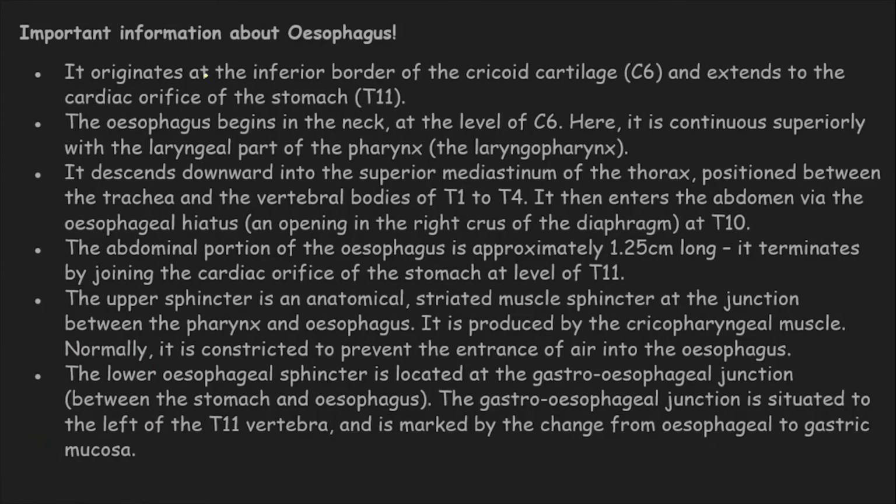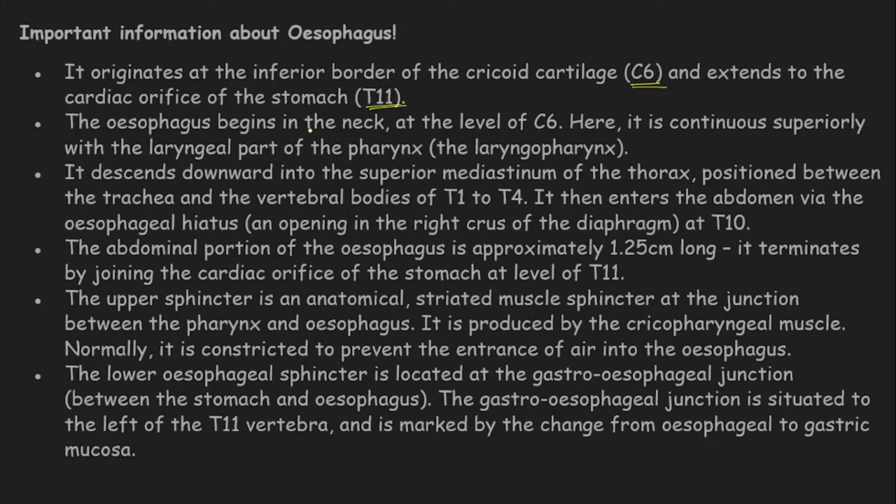The esophagus originates at the inferior border of the cricoid cartilage, C6, and extends to the cardiac orifice of the stomach, T11. Now, what is this C6 and T11? When we study the locomotion chapter, we will go into detail about this, but I am sure you all are aware that C stands for cervical vertebra, 6, and T stands for thoracic vertebra, 11. Then we will move on.